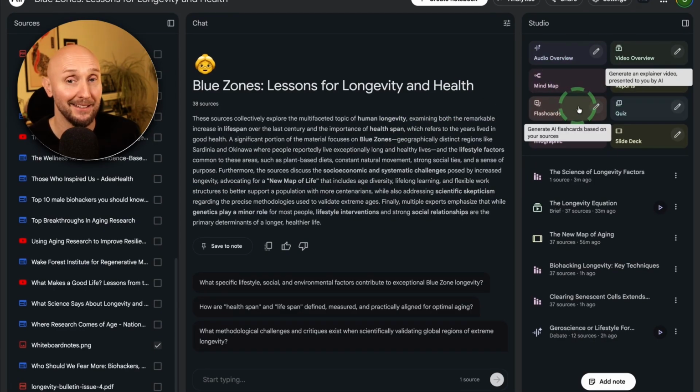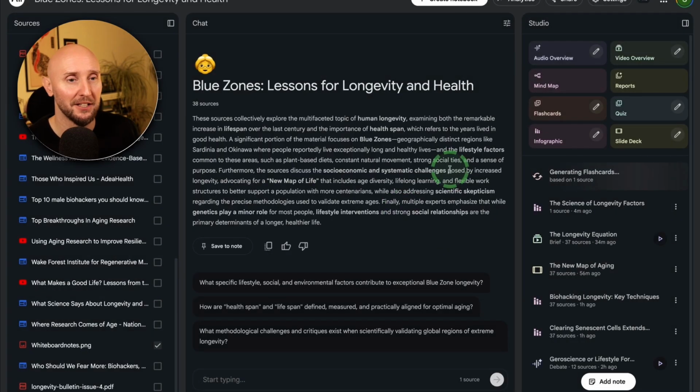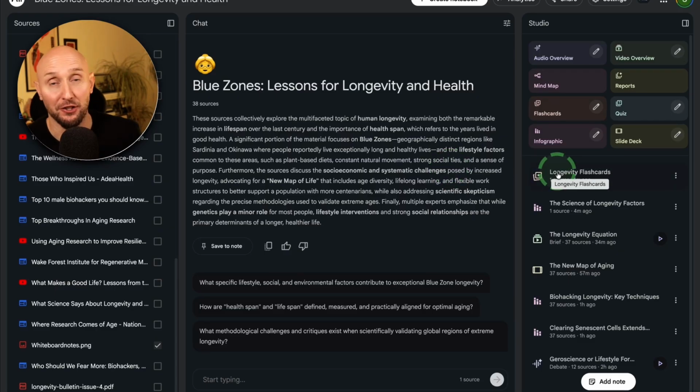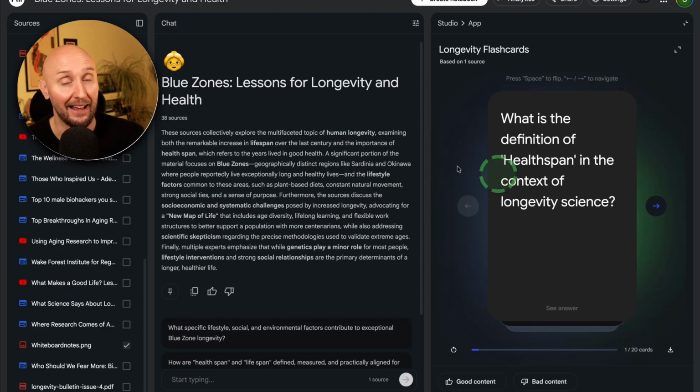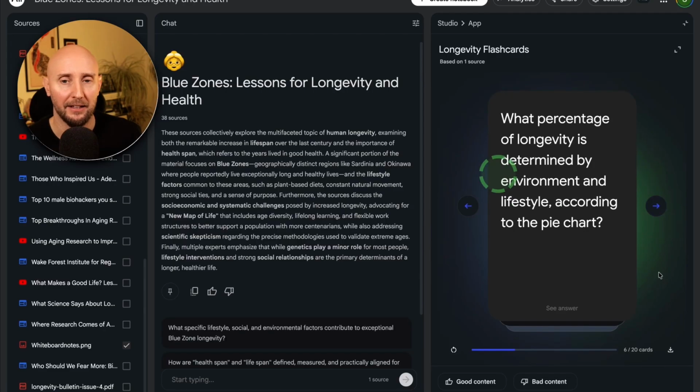We can also turn this into flashcards too. So here you can select number of cards, level of difficulty, or you can even customize your flashcards with a prompt. Just to save time, I'm just going to leave it all at the standard setting and click generate. And let's see what flashcards it comes up with for us based on that one photo of our whiteboard notes. Okay, and that actually took less than 10 seconds. If I click on this, here are our flashcards, and we've got 20 flashcards created from our image. Here we can scroll through and look at the different flashcards that NotebookLM has created, and you can even download them right here to your computer and print them off.